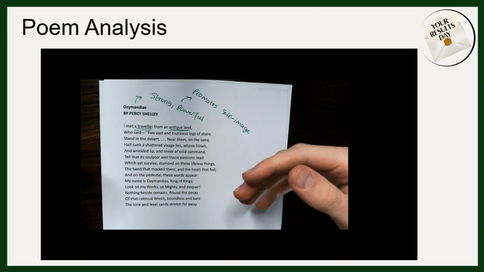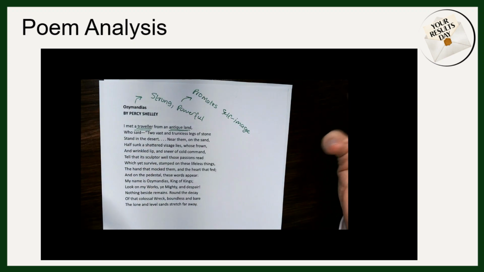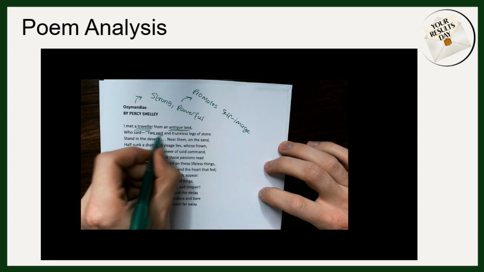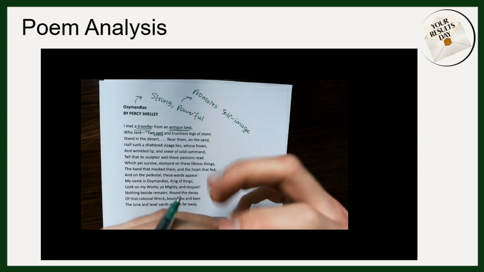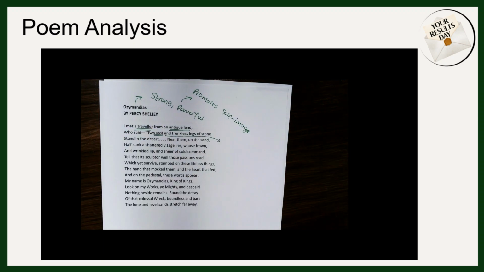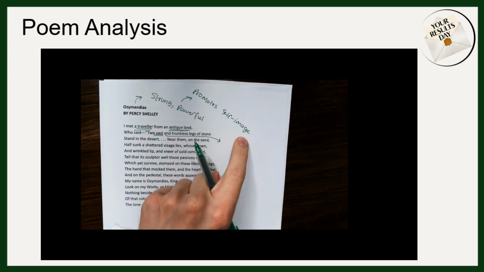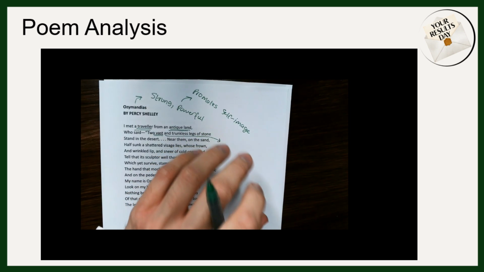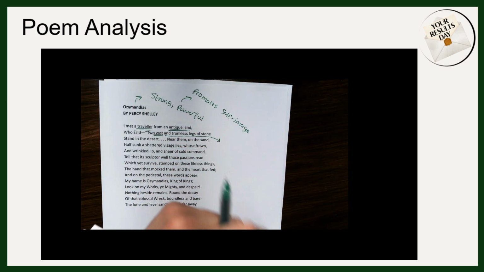This traveller then tells him that there are two vast and trunkless legs of stone that stand in the desert. And I pick up the word vast here, which means something that's quite big and perhaps unnecessarily so, which we could definitely link back to this earlier idea from context about Ozymandias promoting his self-image. The statue that the traveller has come across is big.